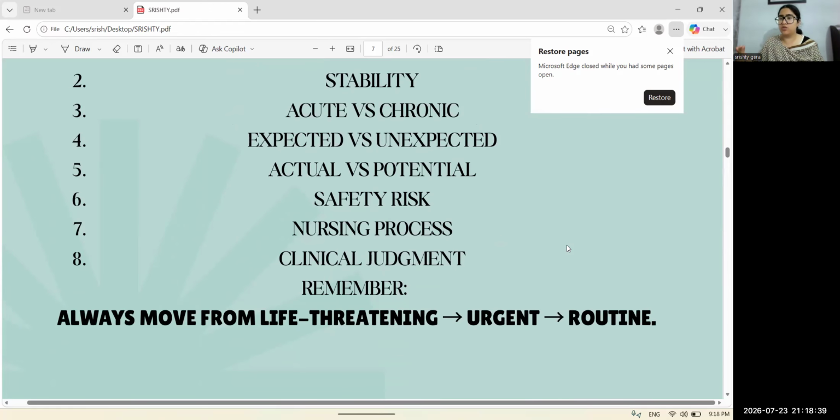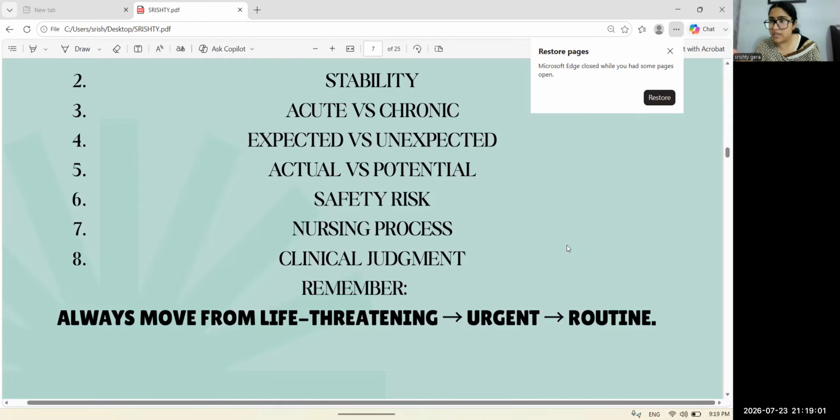After that we move to the urgent patient, who needs our intervention urgently. First life threatening, then urgent, and then routine. The routine work is stable patients with expected findings. These patients can wait for an intervention.